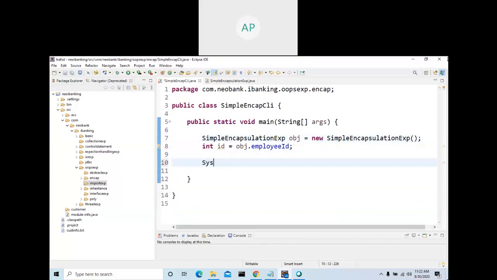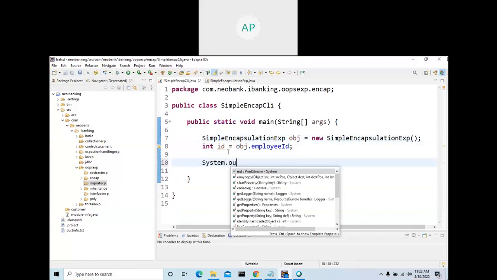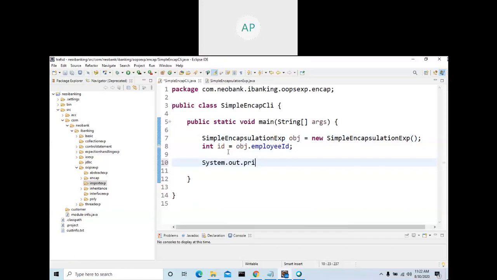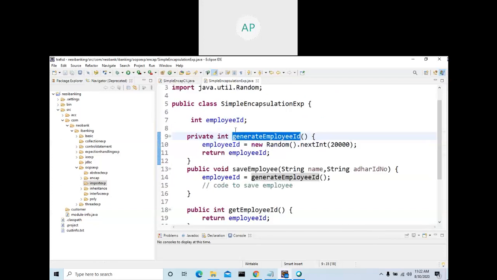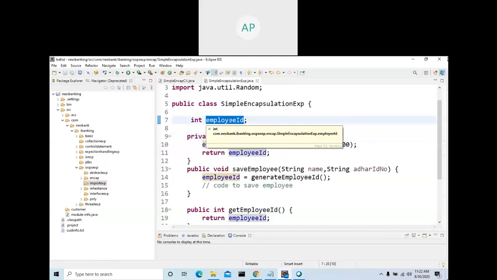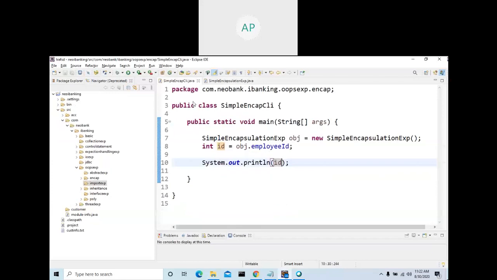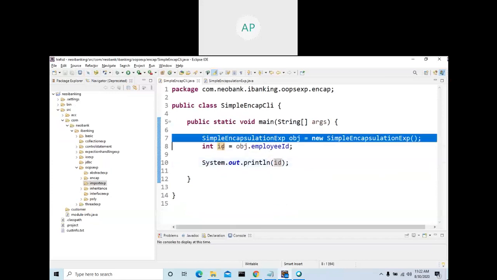Now if I make System.out.println, I display the ID. If I run, what will be my value? What is the value of this one? You didn't assign any value. What is the default value of integer? 0. The default value of an integer is 0.